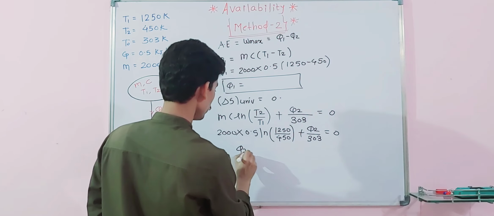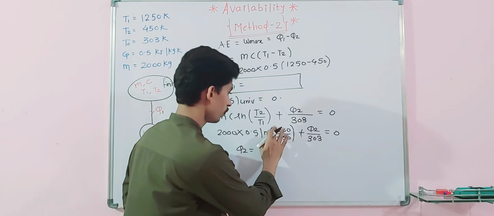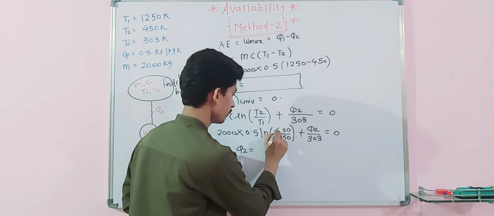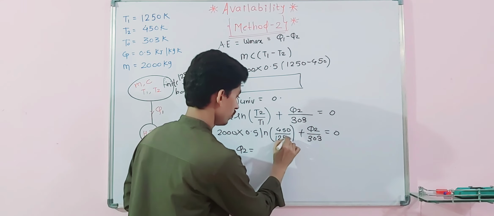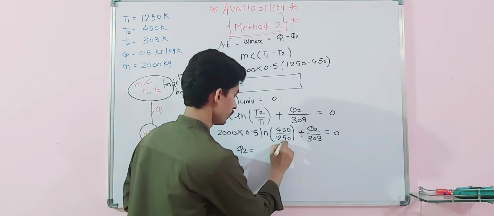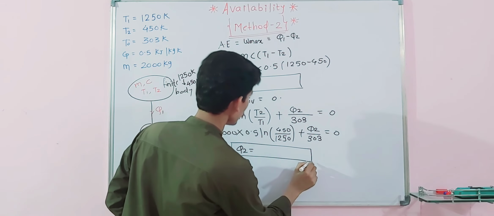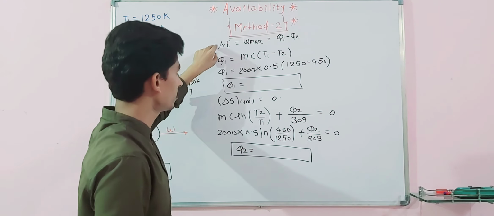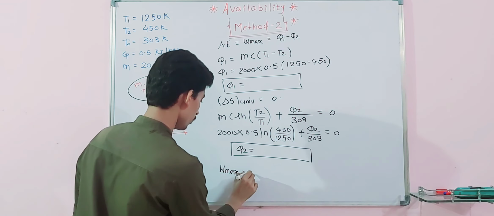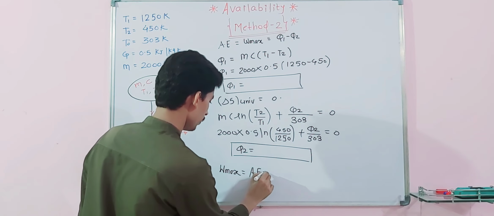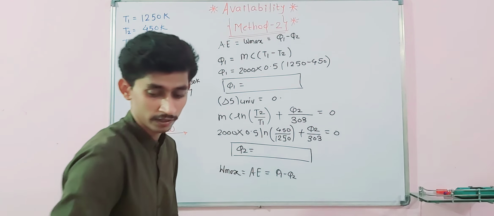From here you will get Q2. Okay, we made a mistake over here. What is your T2? T2 is 450, yes. So this is 450 and T1 is 1250. After solving this, Q2 is the one unknown. So from this, what is the last expression for availability or available energy? Q1 minus Q2. So that is nothing but W max, which is equal to the available energy or availability, equal to Q1 minus Q2.